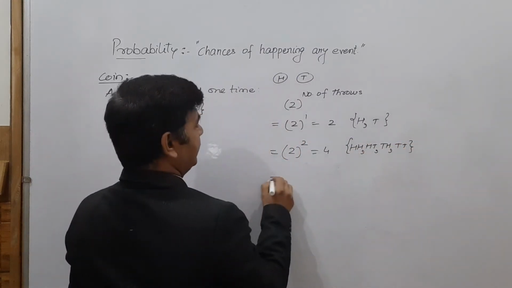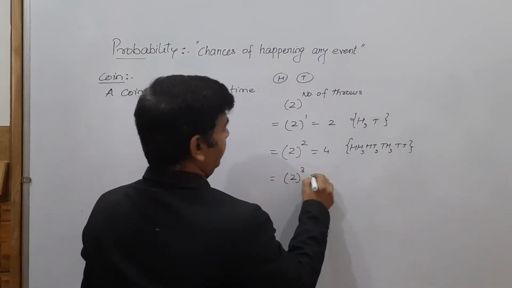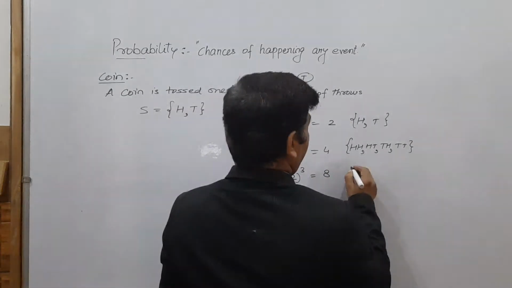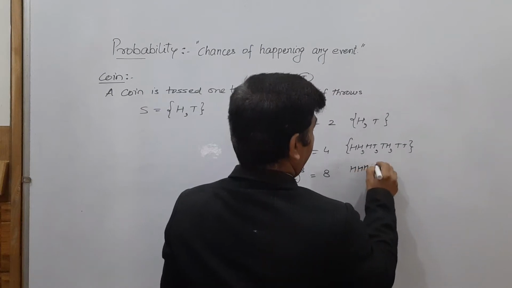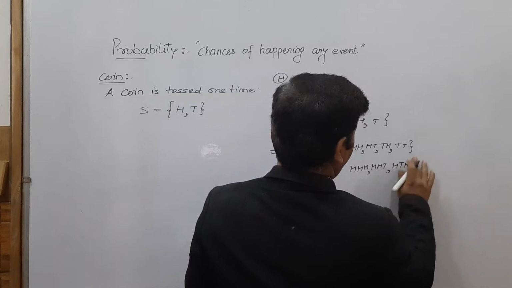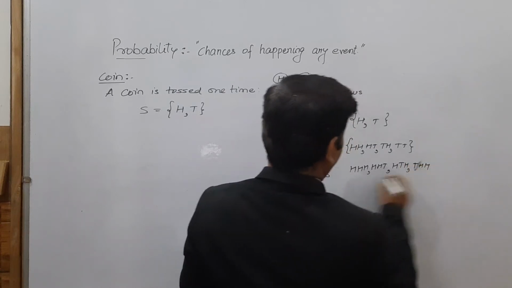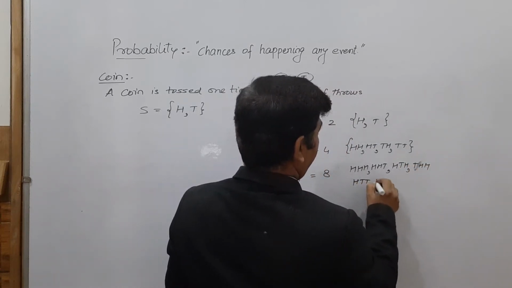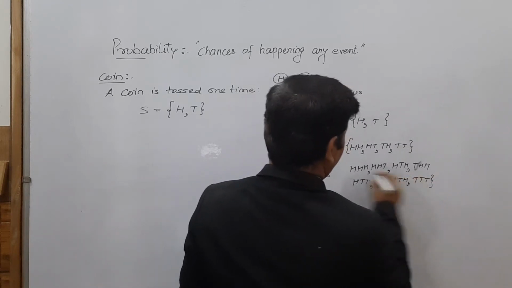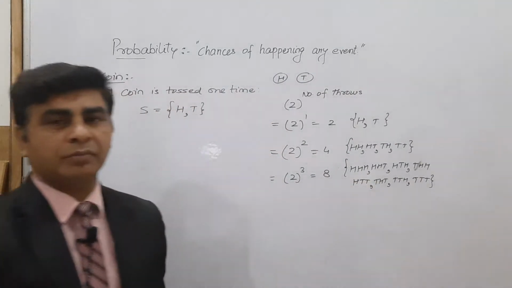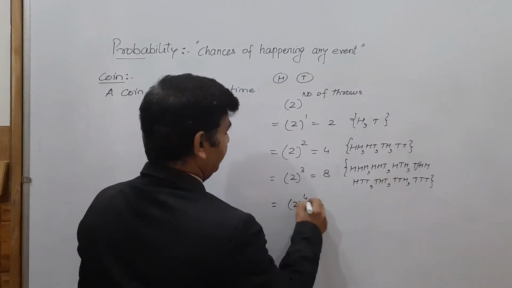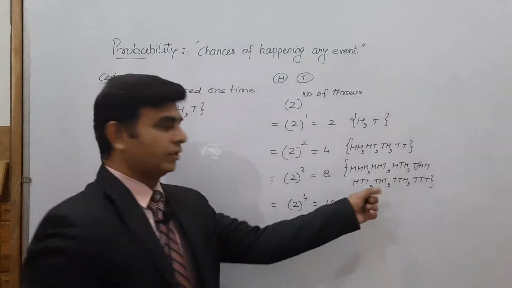Whenever a coin is tossed 3 times, the sample space will be of size 8, and these are the total number of possible outcomes: head, tail, head, tail, and so on. And whenever a coin is tossed 4 times, it is 2 to the power 4, which is 16. The 16 sample space will be there.